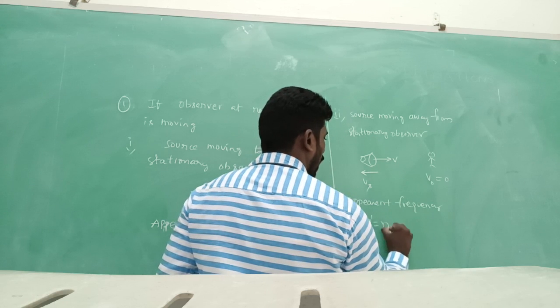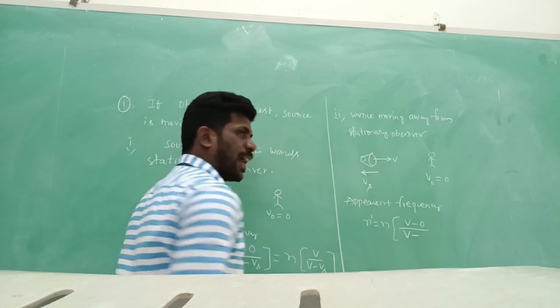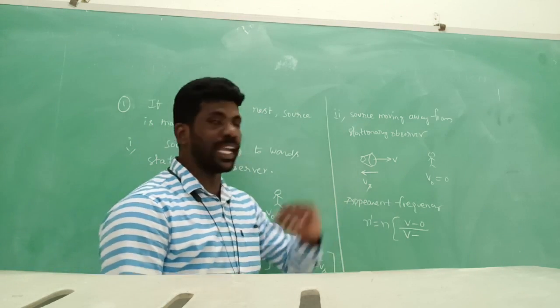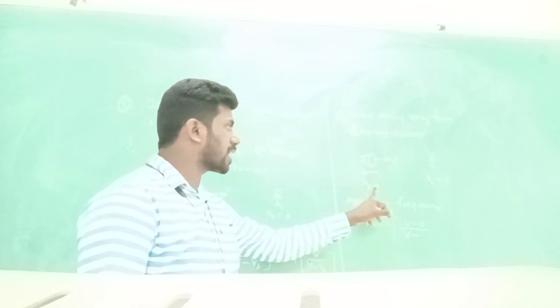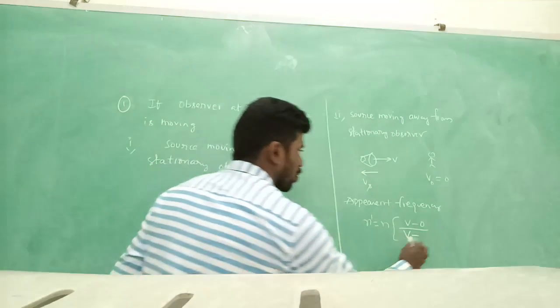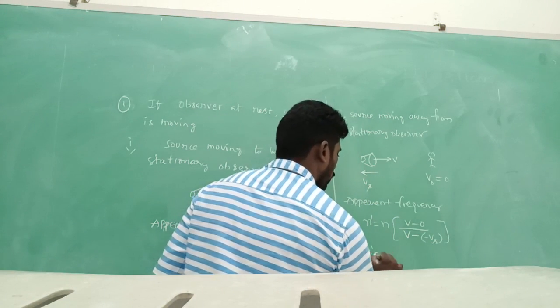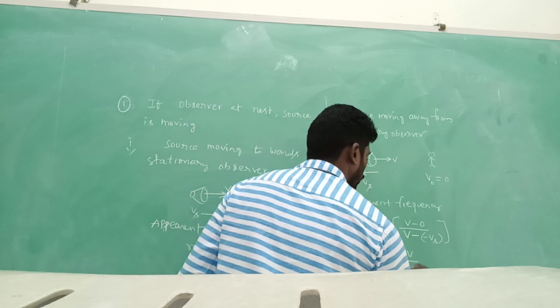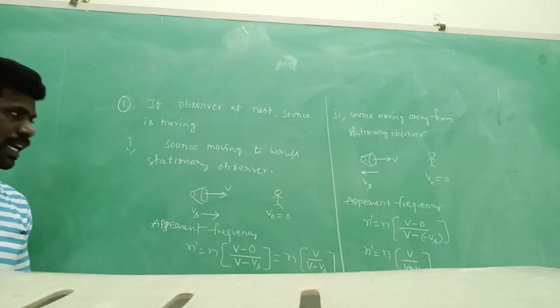Then apparent frequency n dash equals n into V minus 0 by V. This minus is from the formula. What about Vs? Sign convention: V and Vs are in opposite direction, then Vs is negative. So minus Vs. n dash equals n into V by V plus Vs. We can take it as V plus Vs.